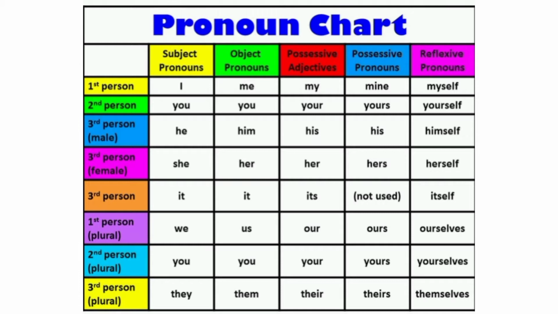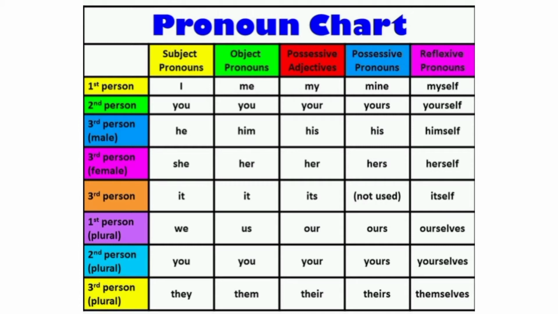So let me see this in subject pronouns, then the second column object pronouns, possessive adjectives, possessive pronouns, and the last one reflexive pronouns. How we have to use them in first person, second person, third person.